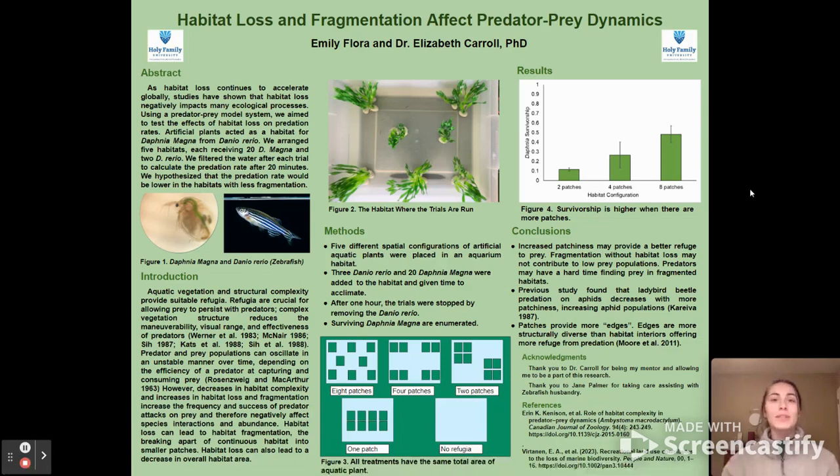Habitat loss can lead to habitat fragmentation, which is the breaking apart of continuous habitat into smaller patches. Habitat loss can also lead to a decrease in overall habitat area. As habitat loss continues to accelerate globally, studies have shown that habitat loss negatively impacts many ecological processes.